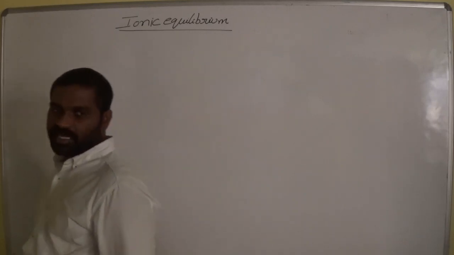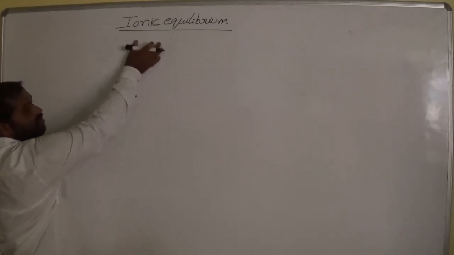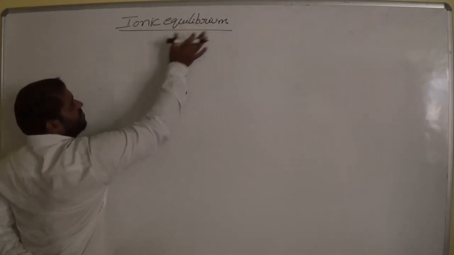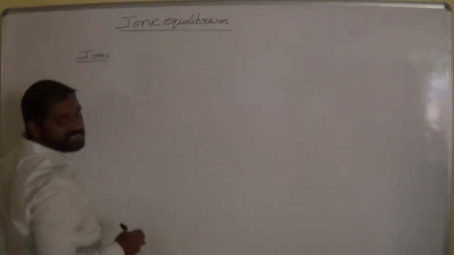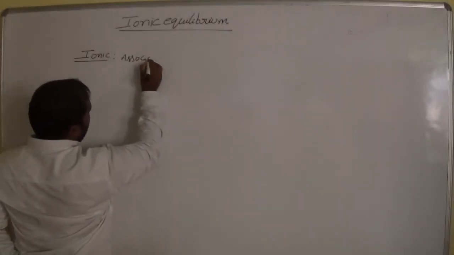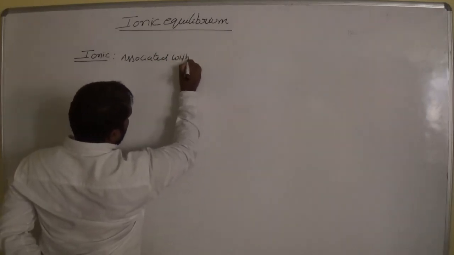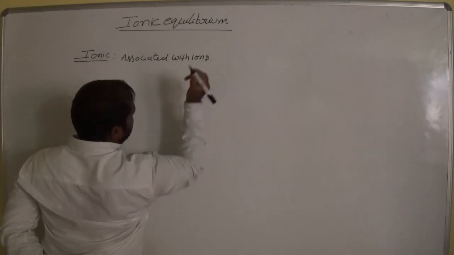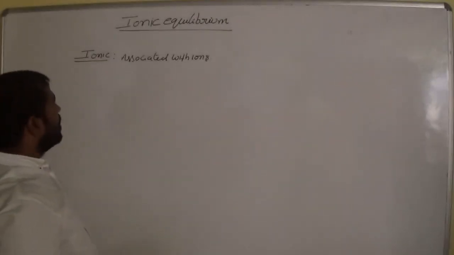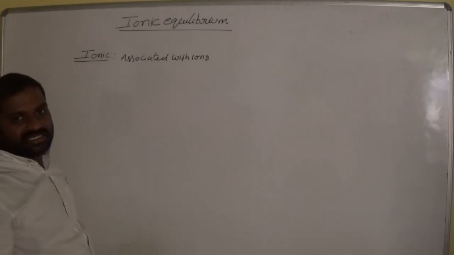Ionic equilibrium. So here it includes two terms, one is ionic, another one is equilibrium. So what is meant by ionic? Ionic means it's associated with ions. Ionic equilibrium is associated with ions. Am I right?